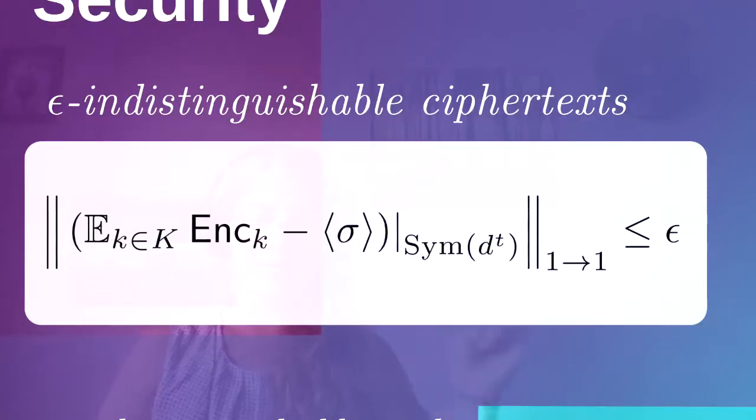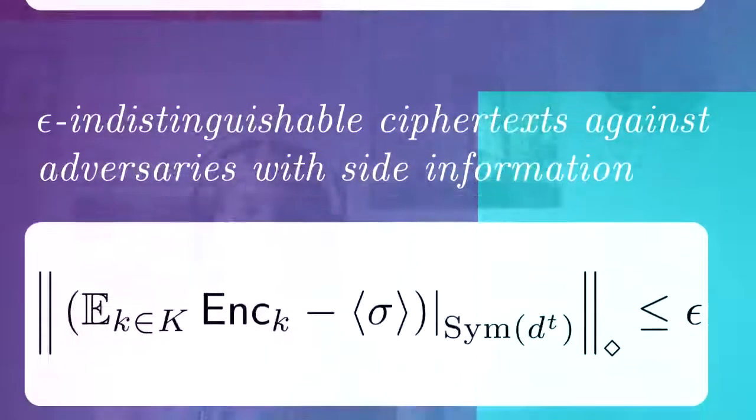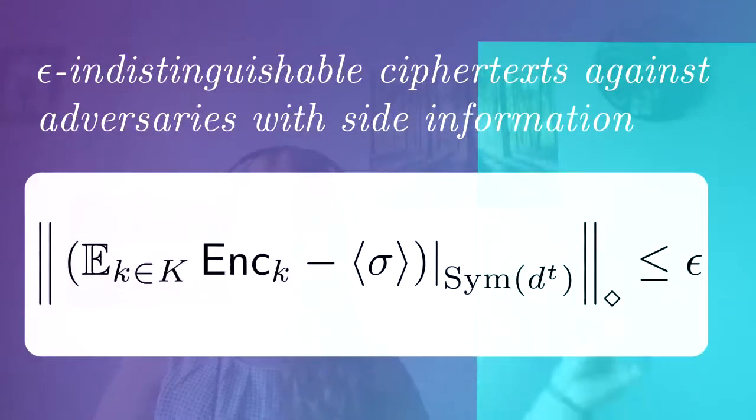So we look at the average encryption minus this fixed state replacement channel. Again, we are restricting our input to the symmetric subspace, and looking at the one-to-one norm, which is the max of the trace norm, we want this less than or equal to epsilon. And that's what we call epsilon indistinguishable ciphertext. We can also take into account adversaries with side information by changing this norm to the diamond norm, because the diamond norm can take into account auxiliary spaces that could be entangled with our message space. Again, we want this less than or equal to epsilon.